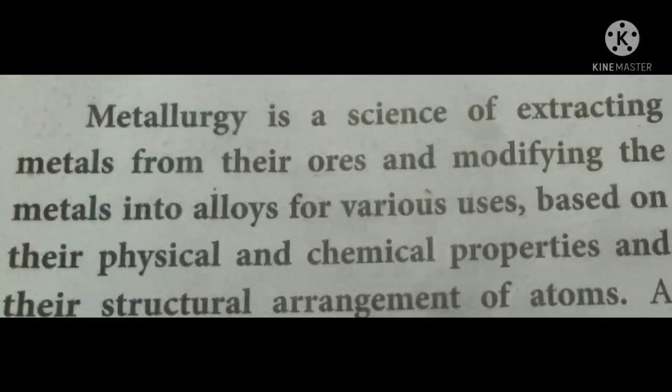For example, take pure gold. Pure gold is too soft to be used and it does not give good tensile strength. So to give it more strength, we use a small percentage of copper, which enhances the strength of what? Gold. Okay, wow. So pure gold means 24 karat, isn't it? Normally we use gold in the form of an alloy with copper. So that is called what? Alloys.